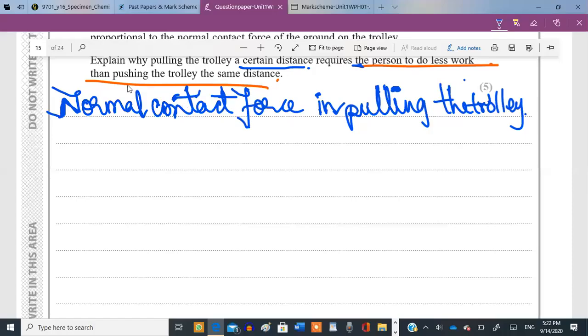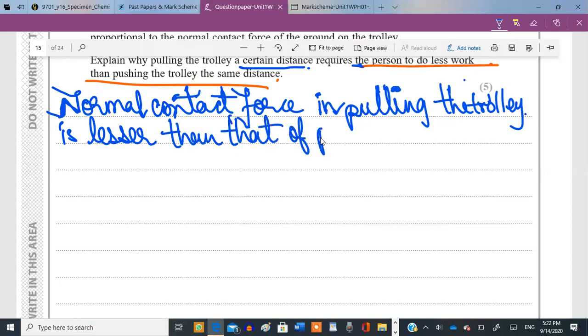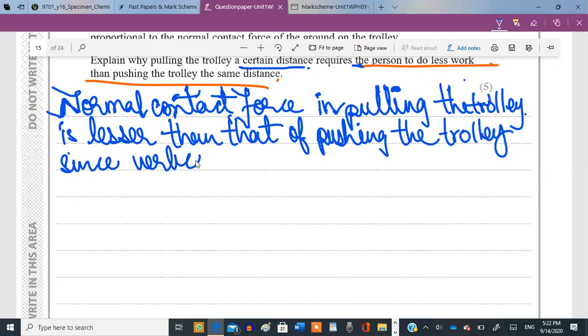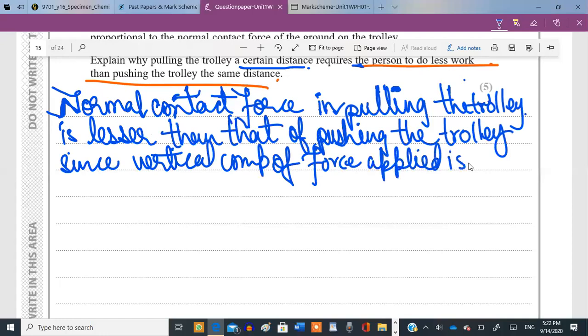So now the normal contact force in pulling the trolley is lesser than that of pushing the trolley, since the vertical component of the force applied is also in the direction of the normal contact force.